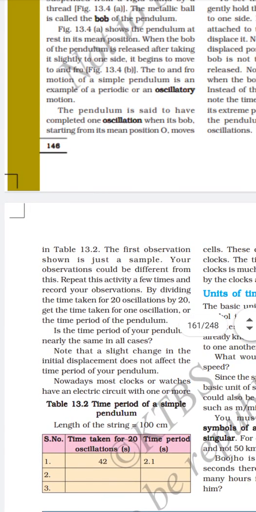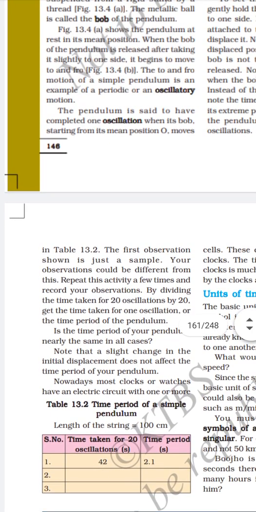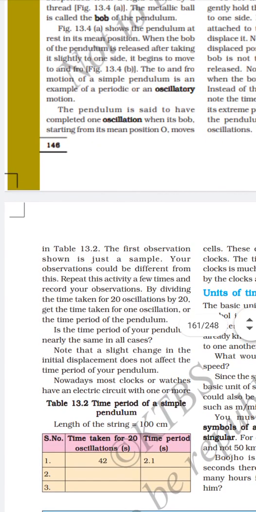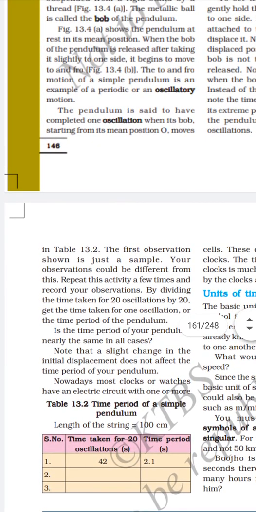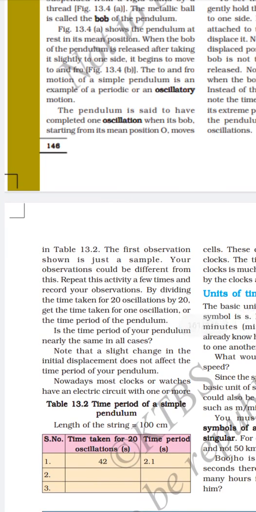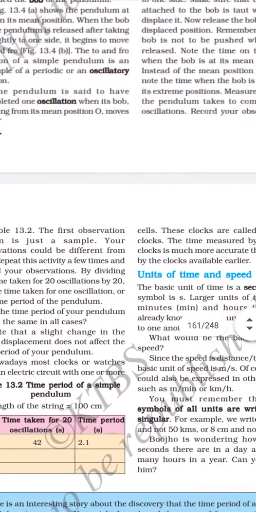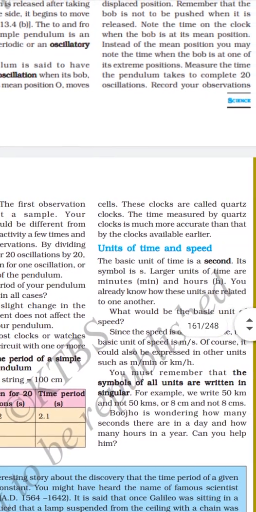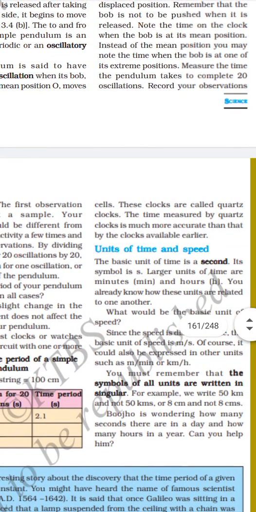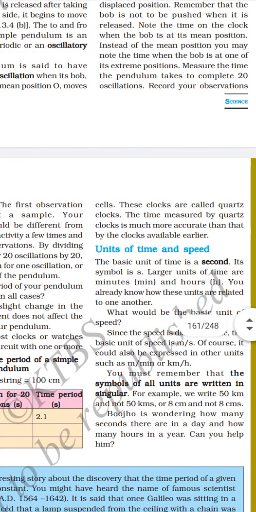By dividing the time taken for 20 oscillations by 20, we get the time taken for one oscillation, or the time period of the pendulum. Notice that a slight change in initial displacement does not affect the period of our pendulum. Nowadays, most clocks and watches have an electric circuit with one or more cells. These clocks are called quartz clocks. The time measured by quartz clocks is much more accurate than the clocks available earlier.